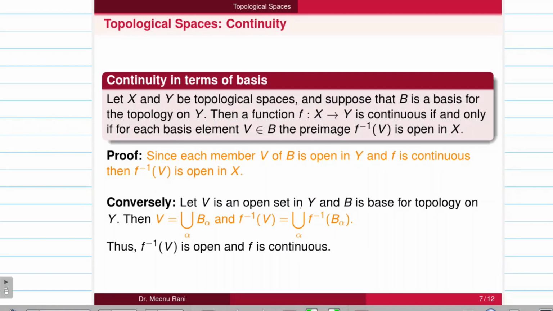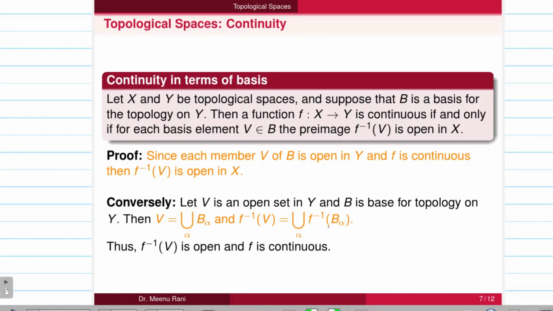Let V be an open set in Y and B be a base for the topology on Y. Then the open set can be written as a union of the members of B. So V is a union of V alphas, where V alphas are the members of B. Then f inverse V will be the union of f inverse B alphas.